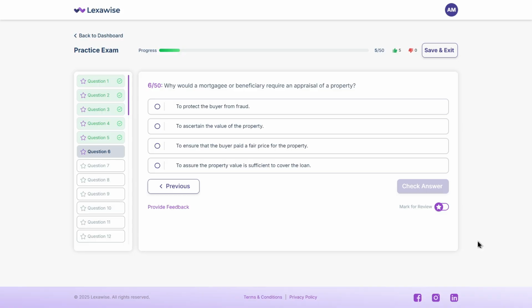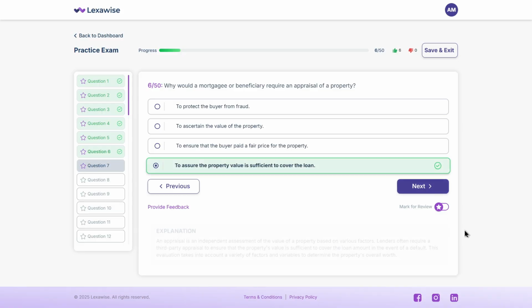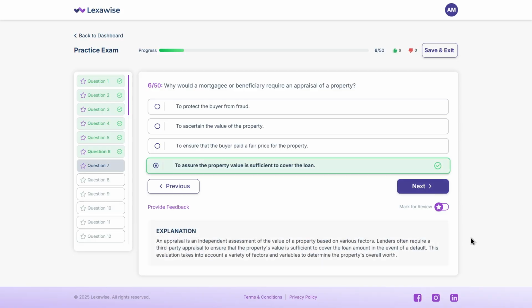And the answer is D. To assure the property value is sufficient to cover the loan. Lenders want to make sure the property is worth enough to serve as collateral in case the borrower defaults. That's the core reason behind requiring an appraisal. Let's look at this one.